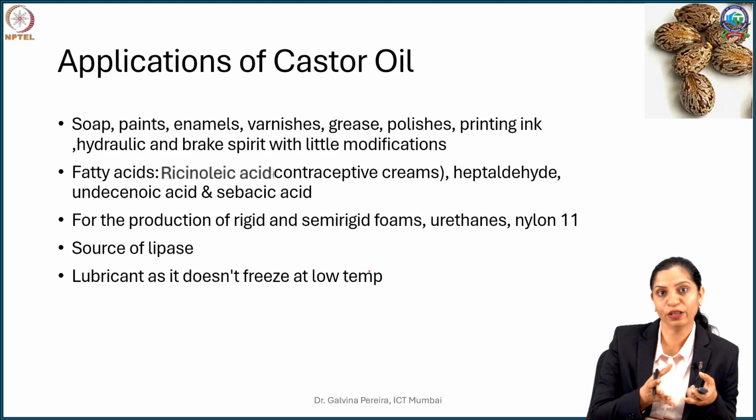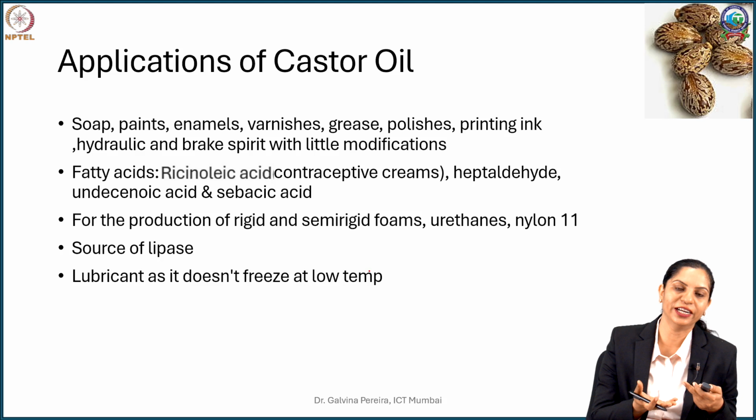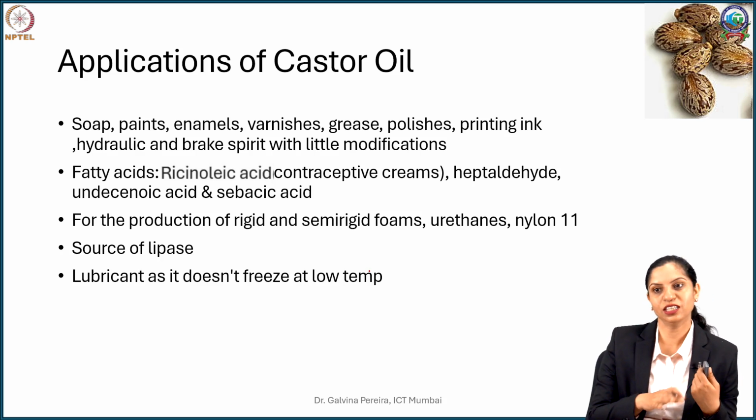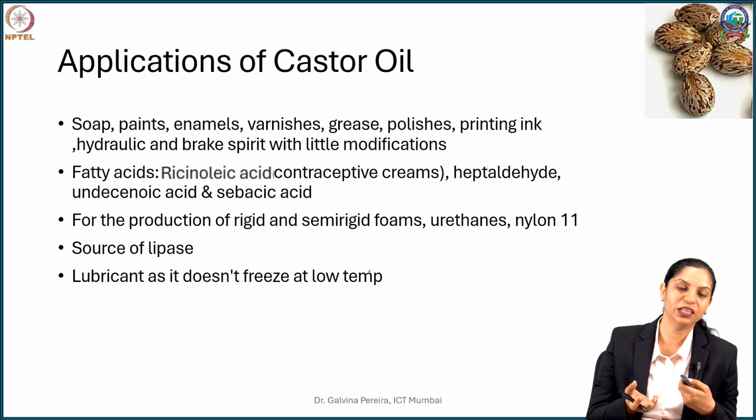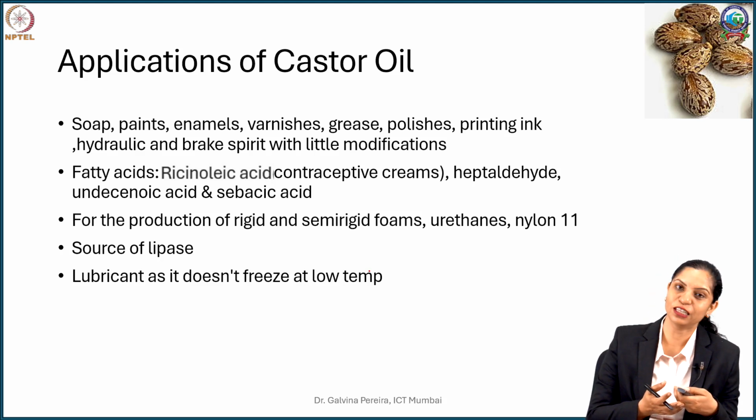These modifications can be, if you need to solidify the oil, you hydrogenate it. So in some cases you use what is called hydrogenated castor oil, which has a consistency of vegetable ghee or dalda, whereas in some cases you make it more polar. You can make it more polar by inducing hydroxy groups. So you have polyhydroxy castor oil, which is a polar derivative of castor oil,